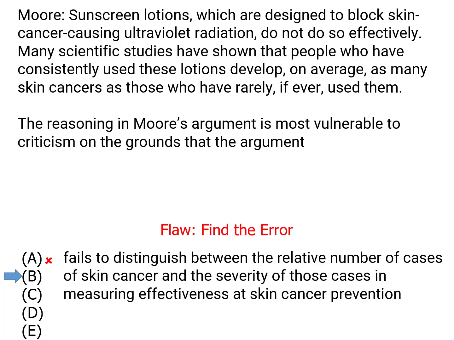Answer choice B, well, this one is close to right. It'd be right to say that the argument ignores the possibility that even though the number of cancers is the same, the cancers of the non-sunscreen group might be more severe. But this answer choice is saying that the argument fails to distinguish between number and severity. The argument doesn't confuse severity and number. It never brings up the difference between severity and number. So answer choice B is not our answer.